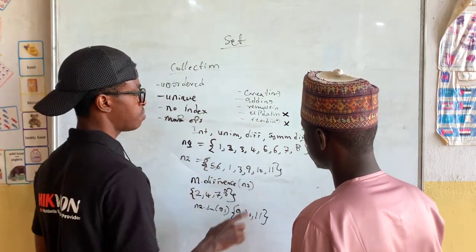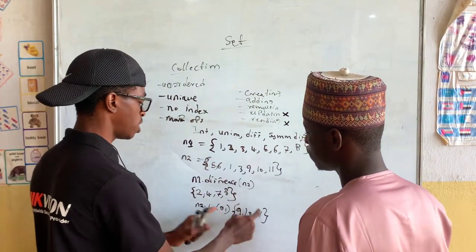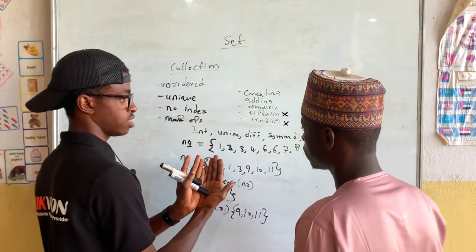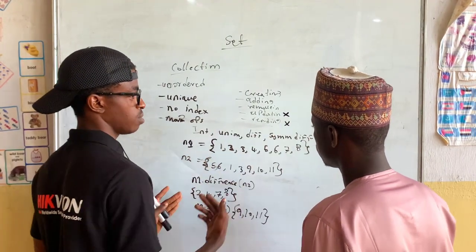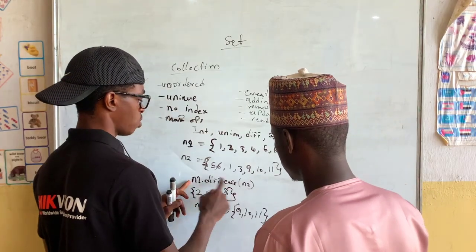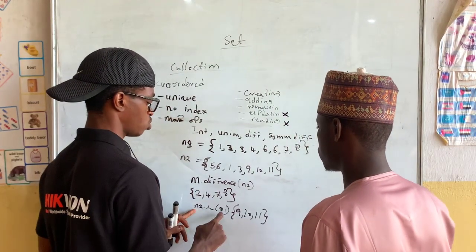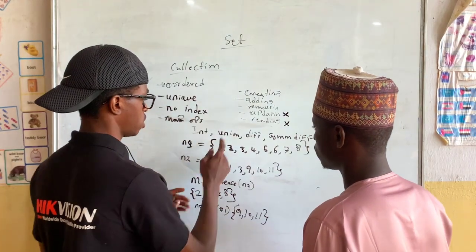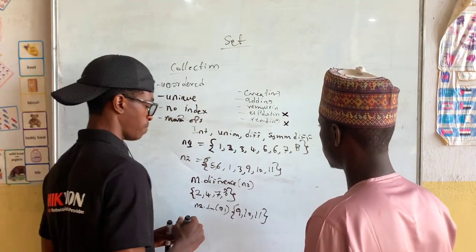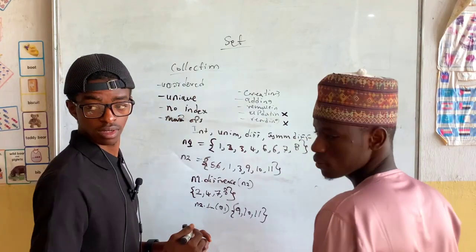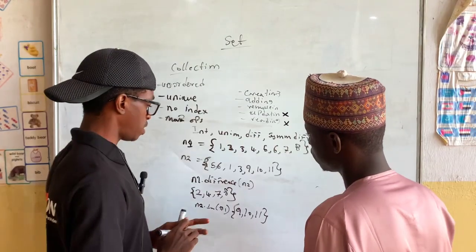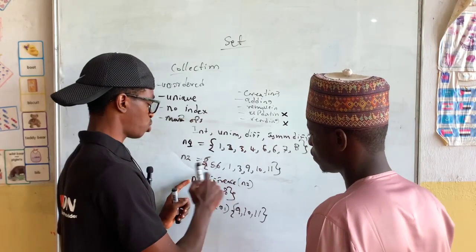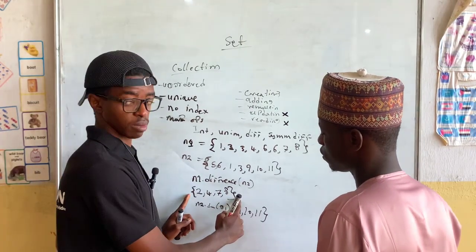So the symmetric difference is all these remaining elements, now combined together with a union. Do you understand? This is the symmetric difference. The difference of n1 to n2 and the difference of n2 to n1, we now combine them together. When you have the difference of n1, remove the elements of n2 from n1, this is what is going to remain.